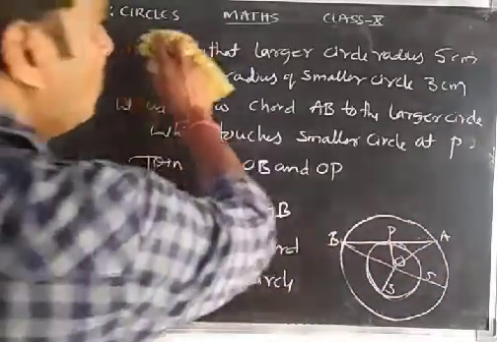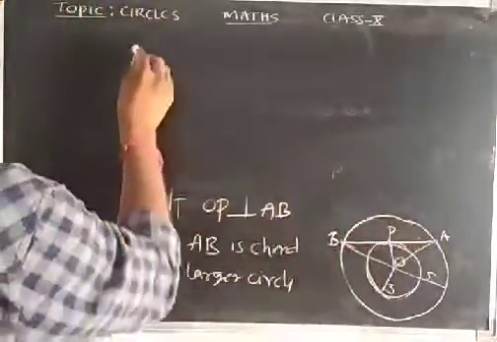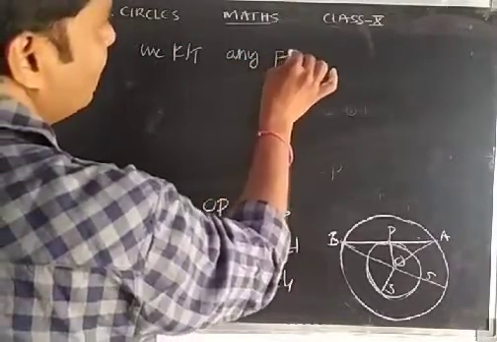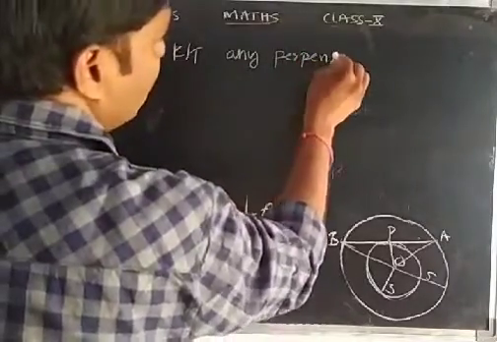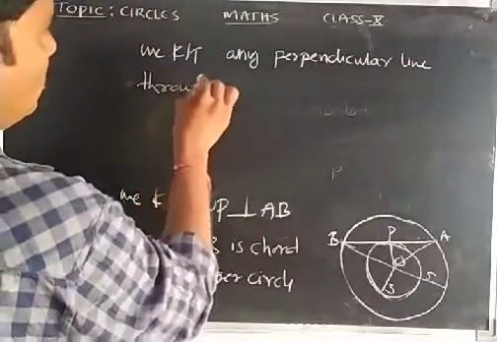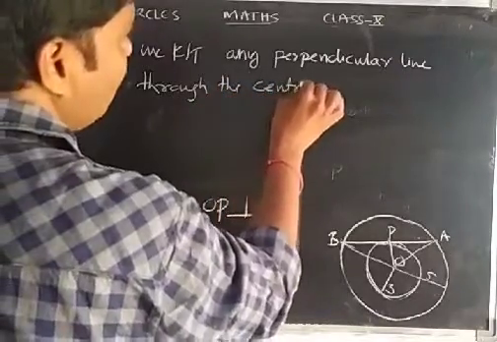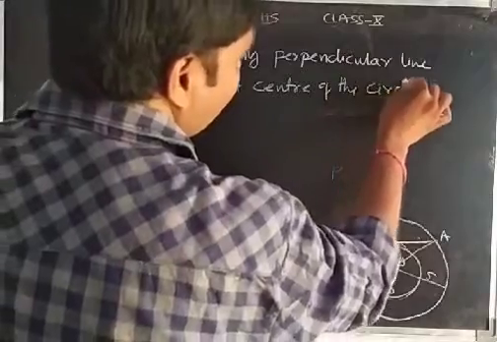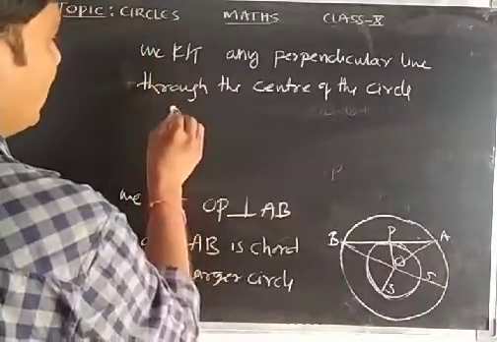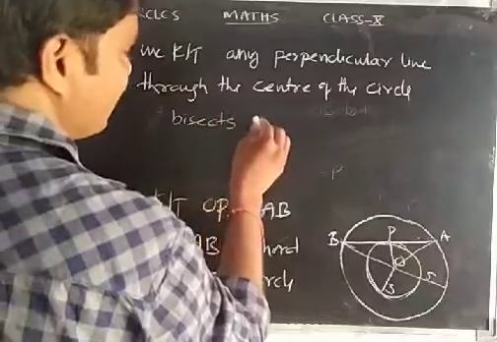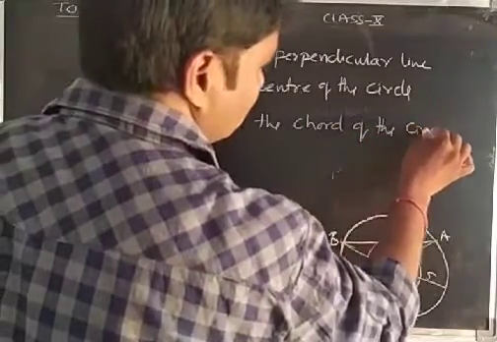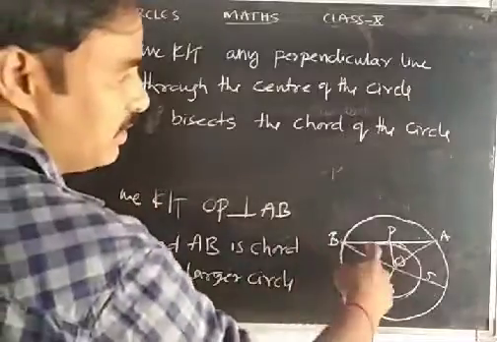We know that any perpendicular line through the center of the circle bisects the chord of the circle.